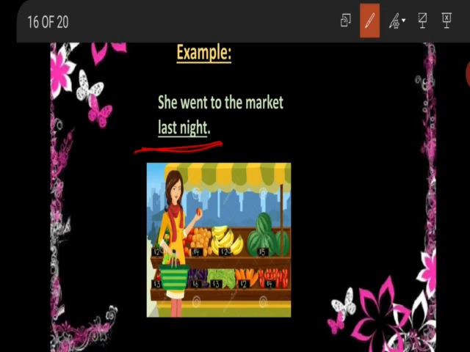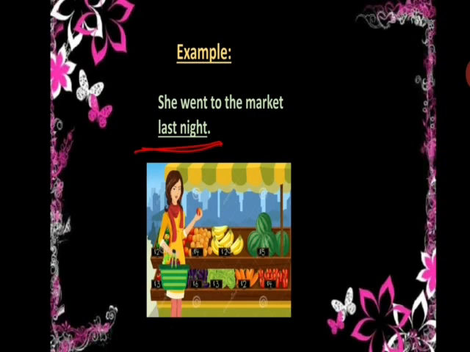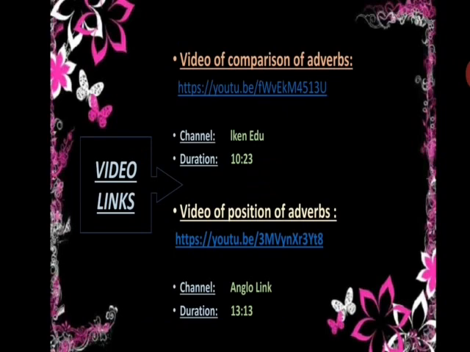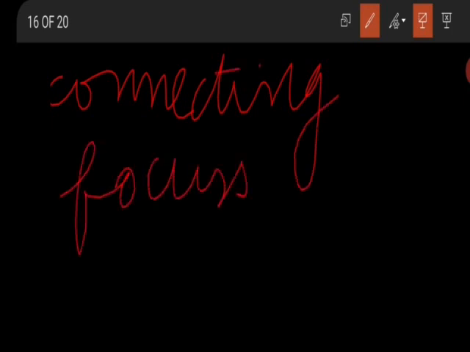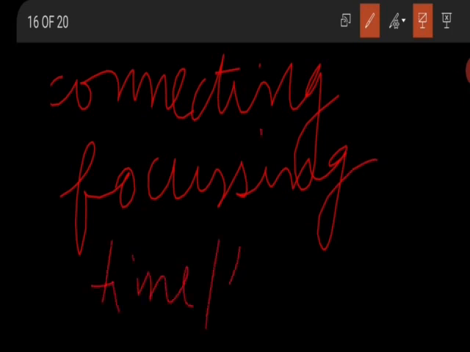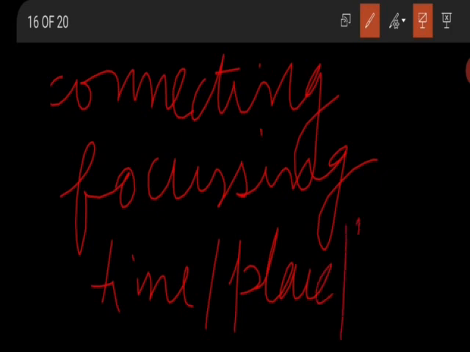So students, these were some adverbs which are placed at the start of the sentence, in the middle of the sentence and at the end of the sentence. Now, in the beginning of the sentence, connecting adverbs are used. In the middle of the sentence, focusing adverbs are used. And at the end of the sentence, adverbs of time, place, and manner are used.